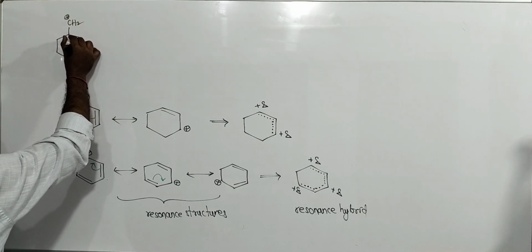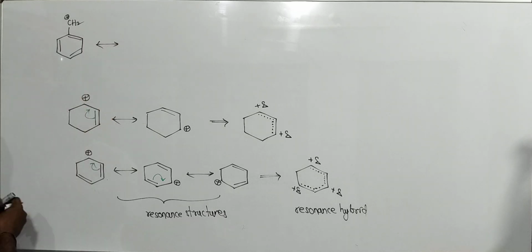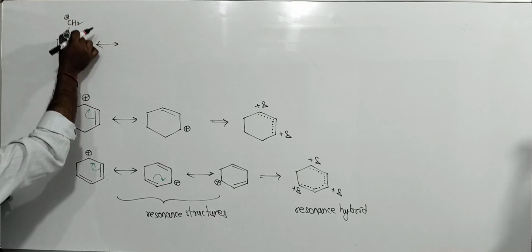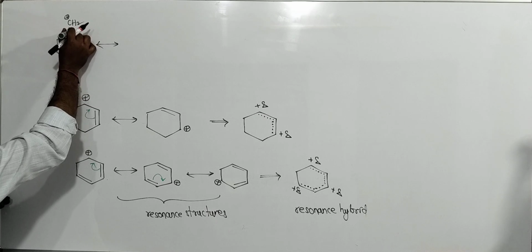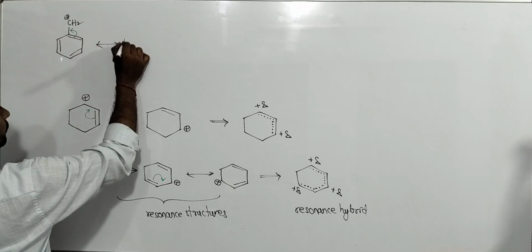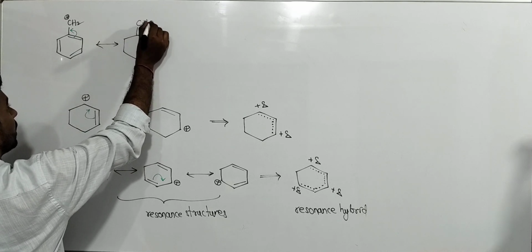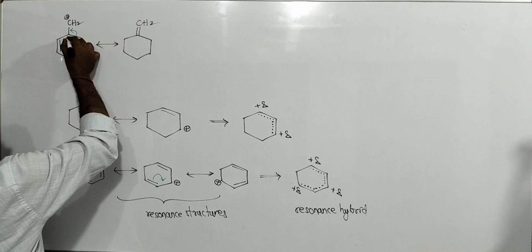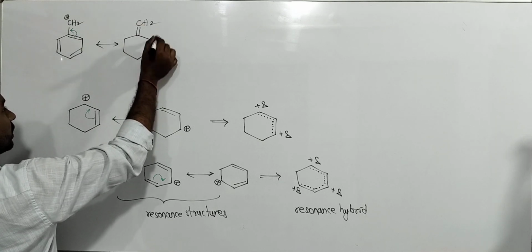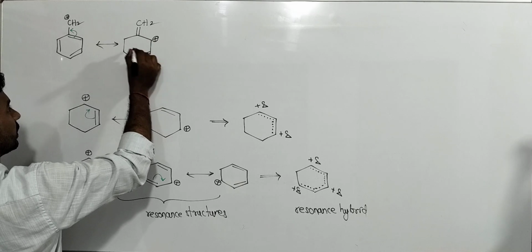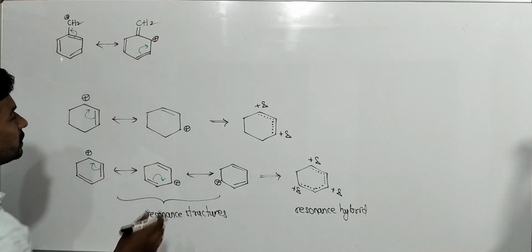Here there is a positive charge, a double bond, here a double bond, here a double bond. So whenever a pi bond and positive charge are in conjugation, sigma pi positive conjugation, then the pi bond moves towards the positive. Remember that point. So here a double bond is formed due to overlap of this orbital with that sp2 carbon. Then this carbon becomes positive. Here the double bonds are the same. Now shift this bond towards the positive. The pi bond always shifts towards the positive.